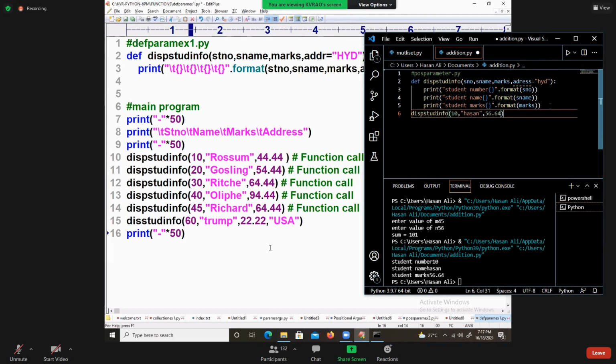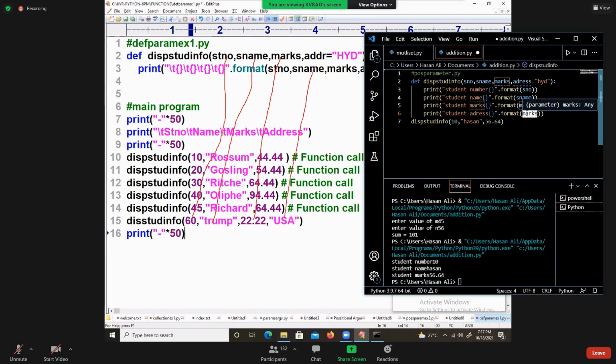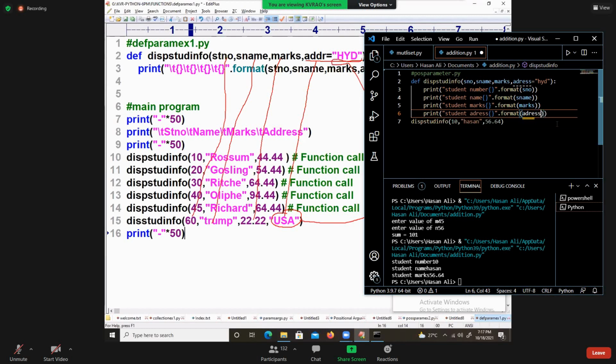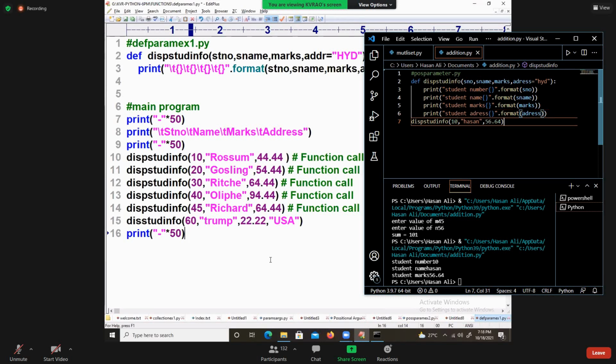No problem, sir. That time, do you know what is happening? 60 is passing to number, name is passing to name, marks is passing to marks, and then address is passing to address. HYD is replaced with USA for this function call only. Are you okay? For that function call only. Let me execute this example.